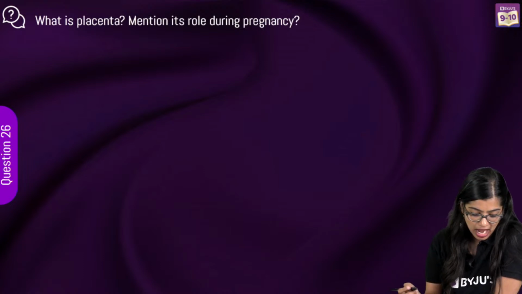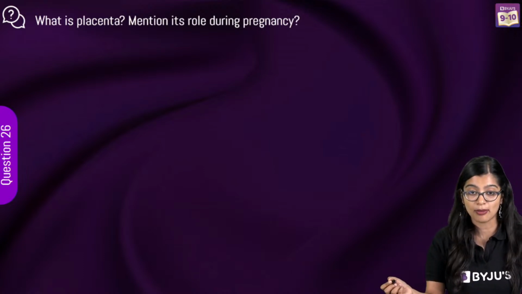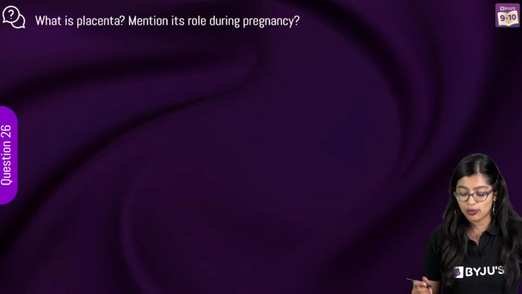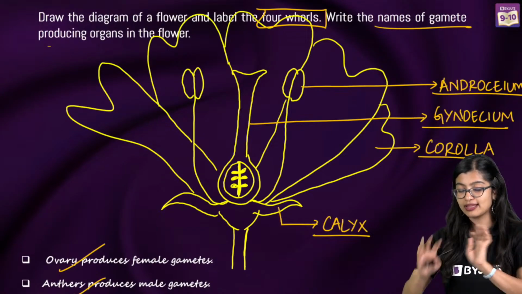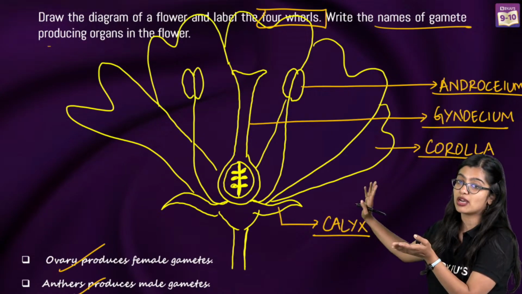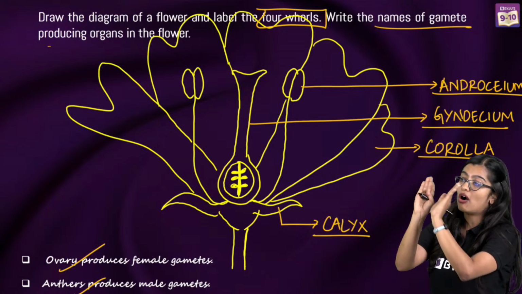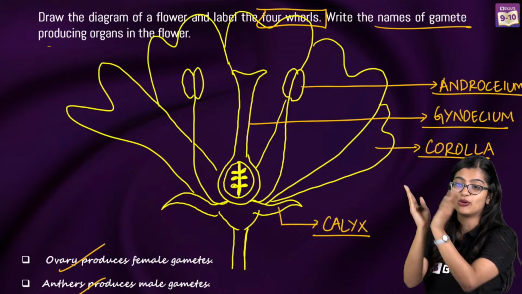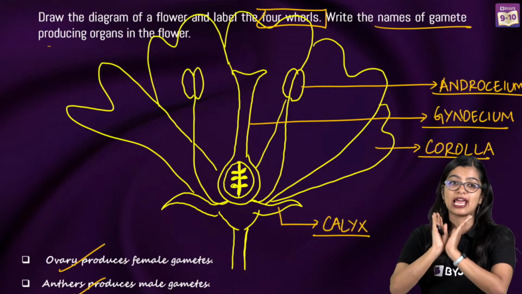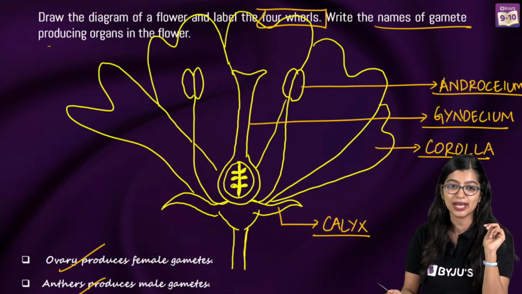So that is the answer to it. Now moving on, another very commonly asked question. What is a whorl? A whorl is nothing but the organ arrangement that is there, right? Here, all the sepals form the calyx. All the petals form another whorl. Because of their circular arrangement, we call it a whorl, okay?